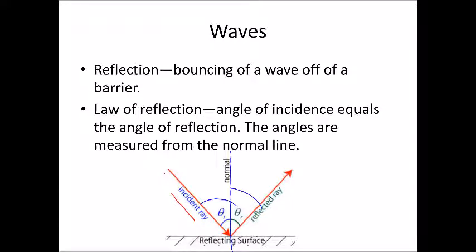Now, that angle is measured from a normal line, a line that's perpendicular to the reflecting surface. The angle is the angle between the incident ray and the normal. So we're saying that the angle of incidence has to be equal to the angle of reflection. Again, that angle is also measured from the normal to the reflected ray. So these two angles have to be equal. That's called the law of reflection.